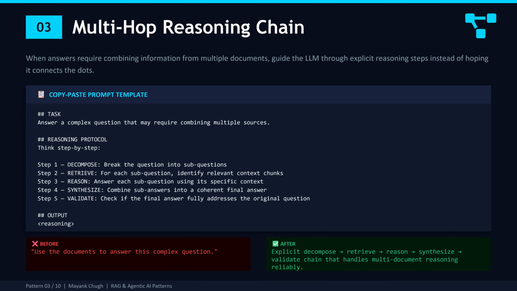The hidden reasoning block is a game changer. It gives the model space to think without cluttering the user facing response. In enterprise settings, legal contracts, multi policy insurance queries, technical documentation that spans multiple manuals, then this pattern is absolutely essential. Next up, we are crossing into agentic AI territory with pattern 4.